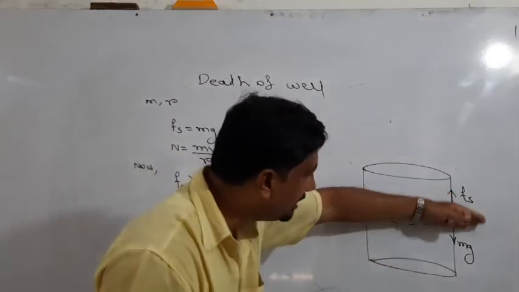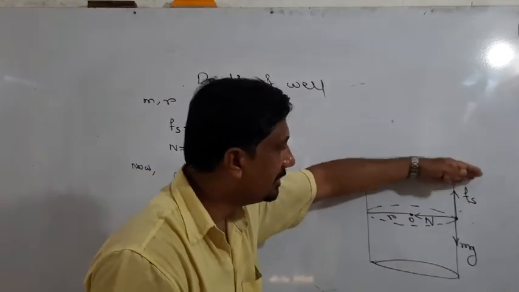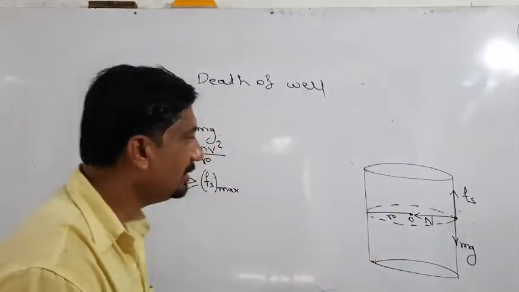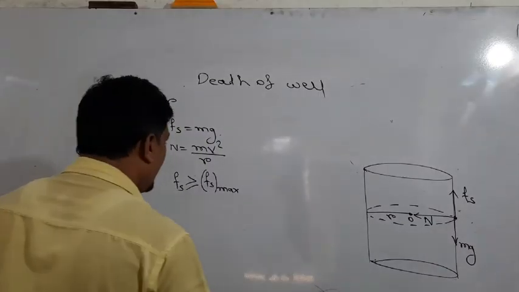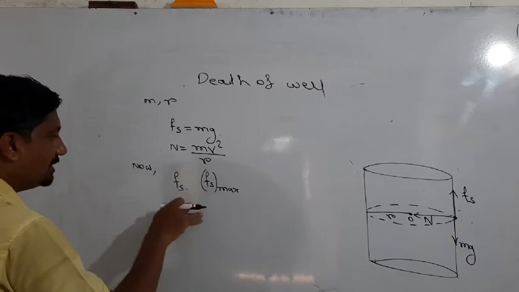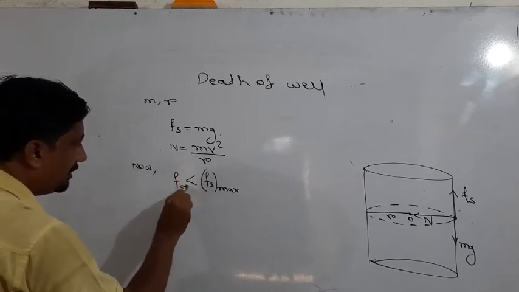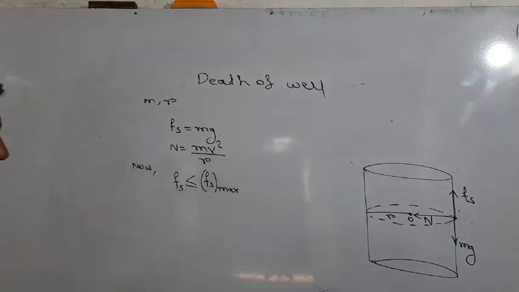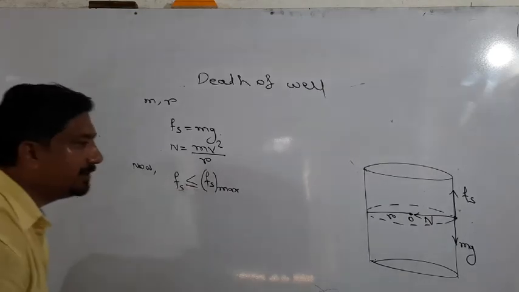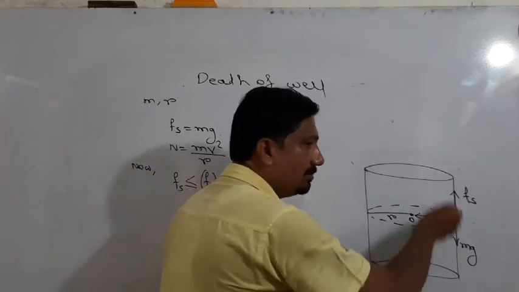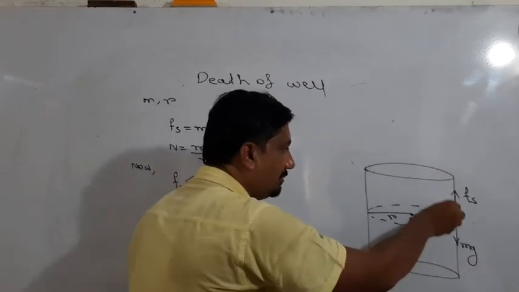The body is sliding downward or upward, upward in general. So the frictional force must be less than or equal to the maximum value. If this condition is satisfied, then the body does not move in the upward direction.